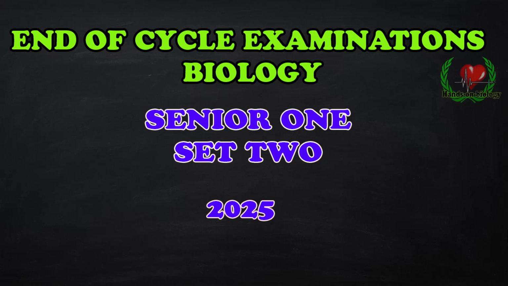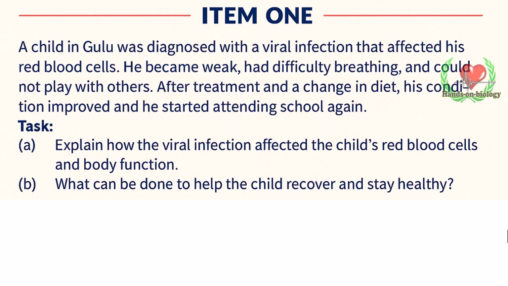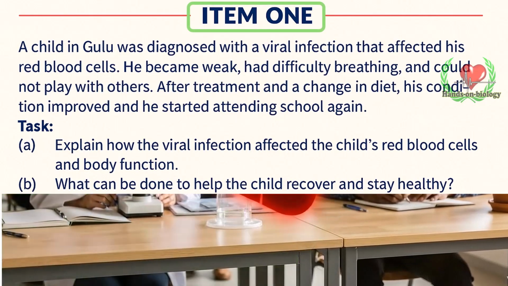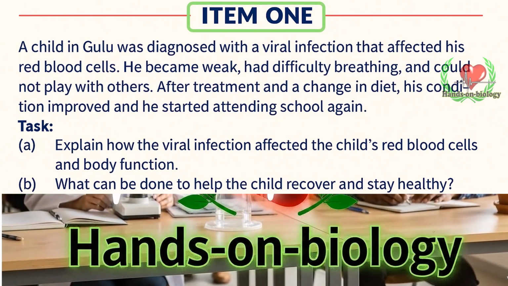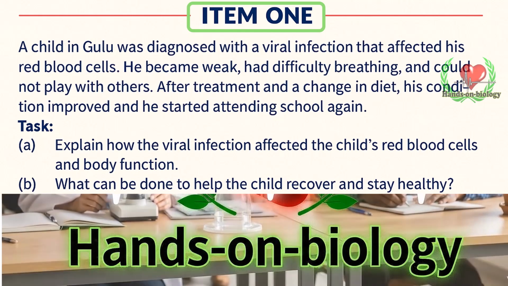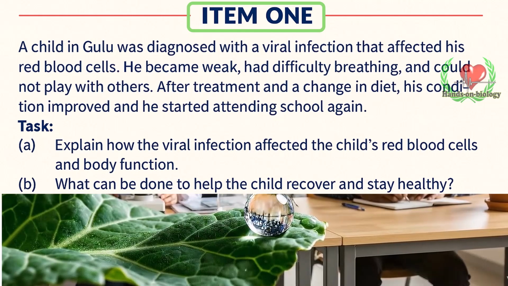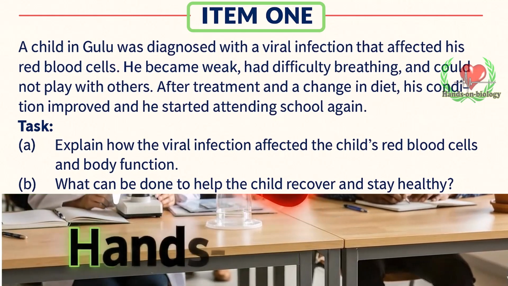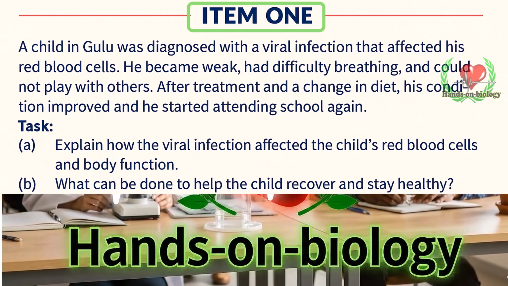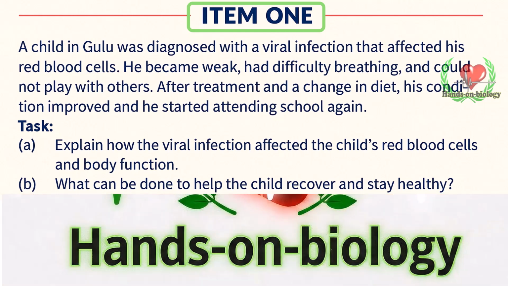Set 2, end of cycle term 3, 2025. A child in Gulu was diagnosed with a viral infection that affected his red blood cells. He became weak, had difficulty breathing, and could not play with others. After treatment and a change in diet, his condition improved and he started attending school again.